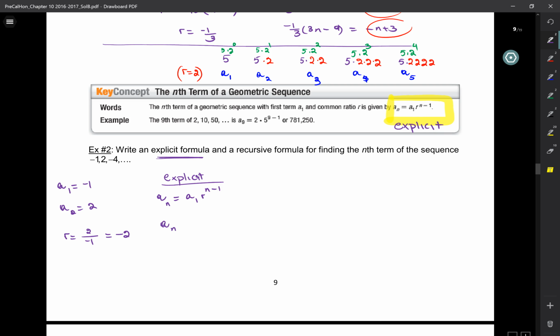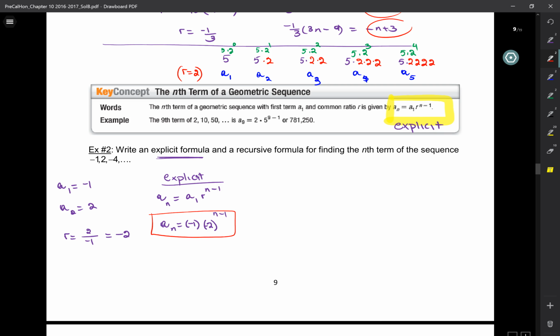So AN is A1 times R, I just found that to be negative 2, to the power of n minus 1. I can't do much more with this, so that's where I stop. That's the explicit formula.